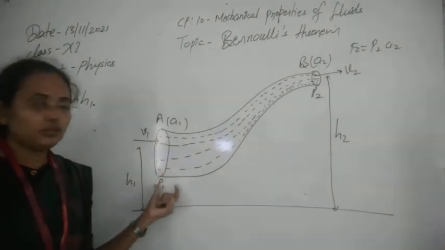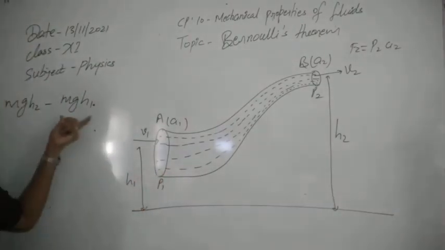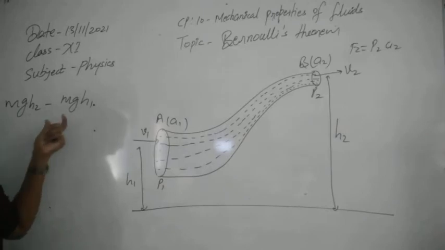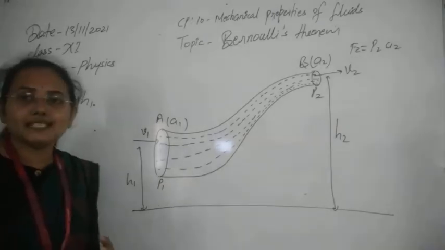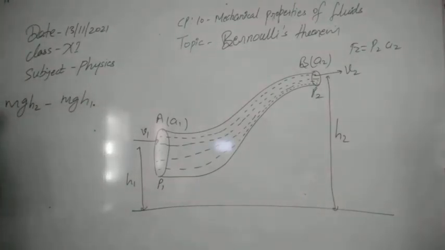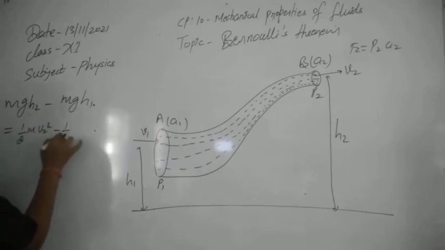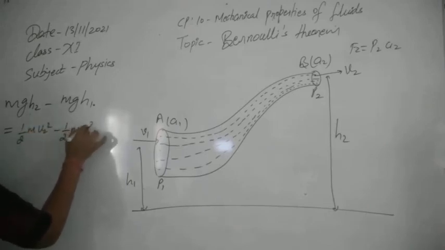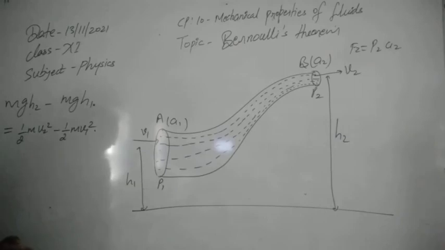So there is an increment in kinetic energy as well as in potential energy. The change in kinetic energy we can write as half mv2 square minus half mv1 square.